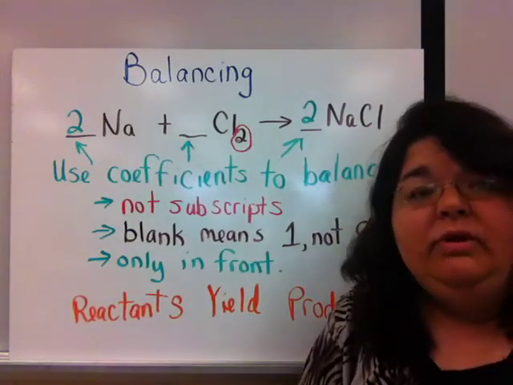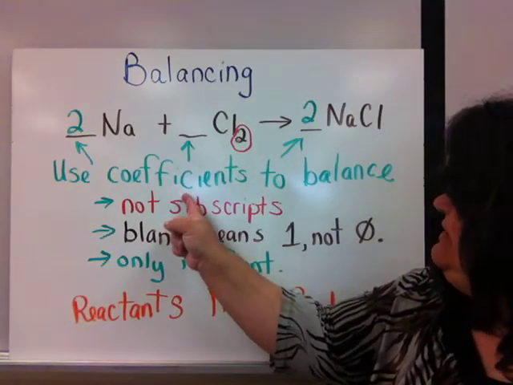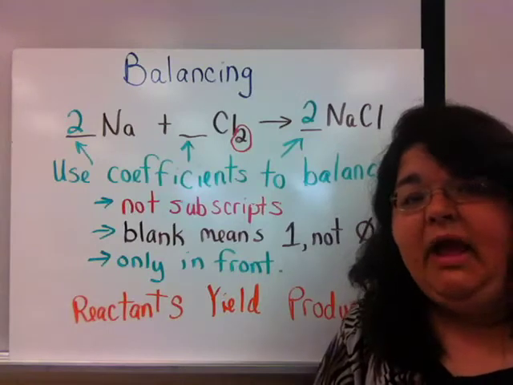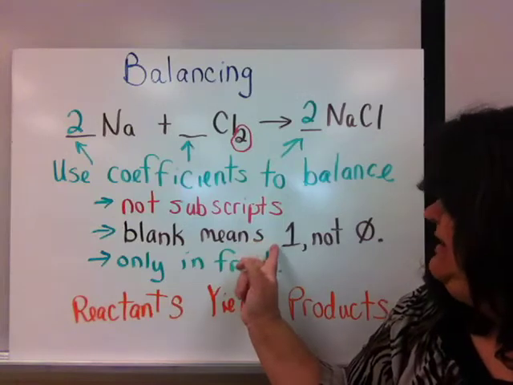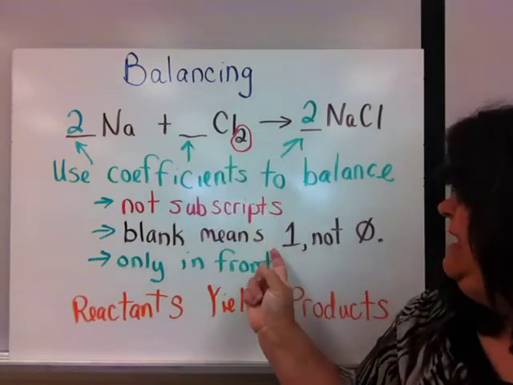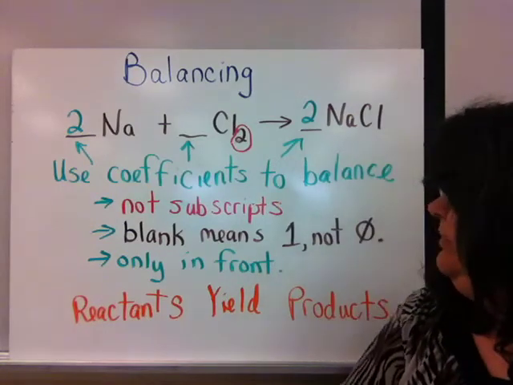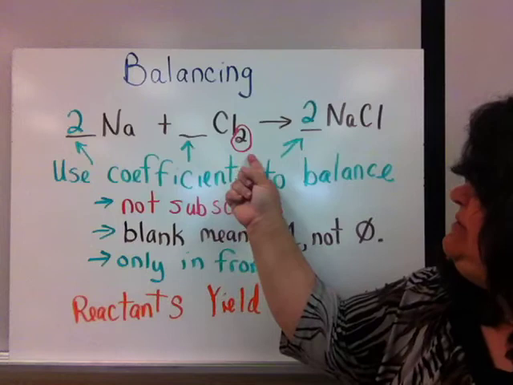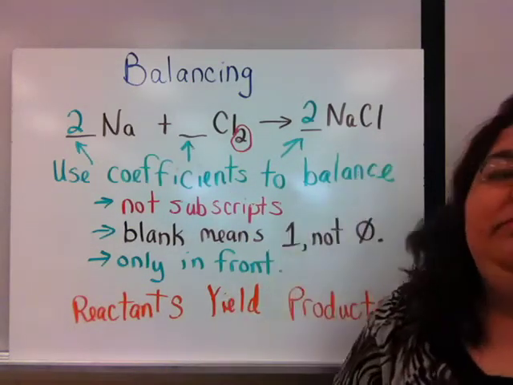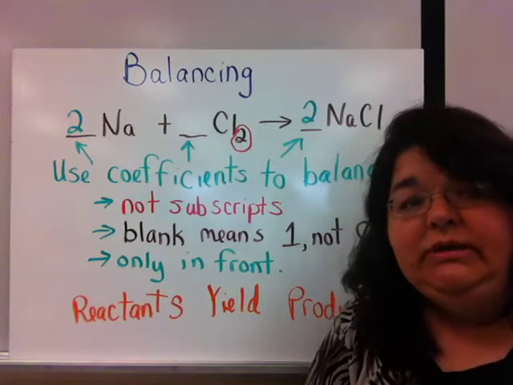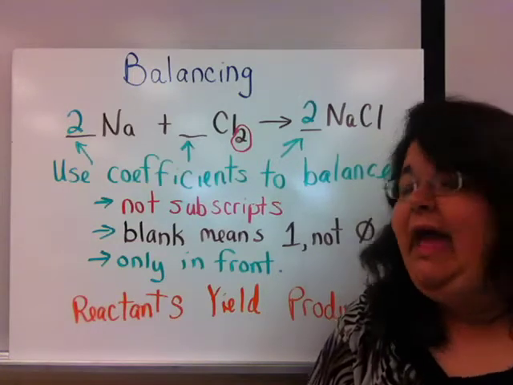Now, there's only one way to balance a chemical equation, and it's using coefficients. Those coefficients may only go in the front. And if I leave a space in front blank, that means I have a 1, not a 0. I cannot change subscripts. So I can't just come over here and add a 2 to this Cl, because Na and Cl are a 1-to-1 combination. It takes 1 sodium to make 1 chlorine happy.